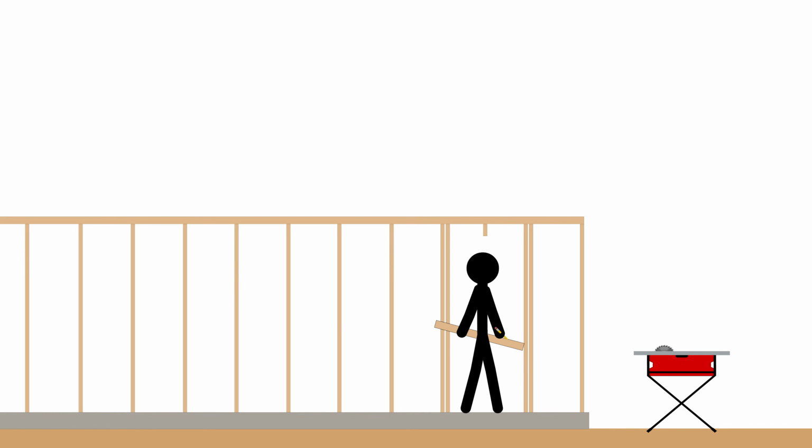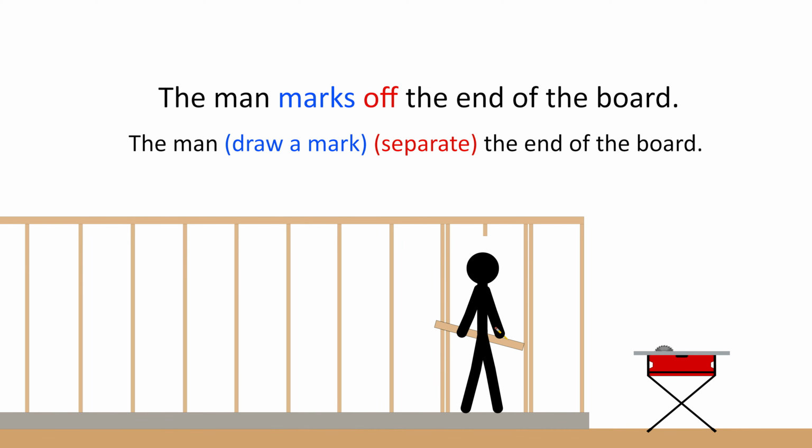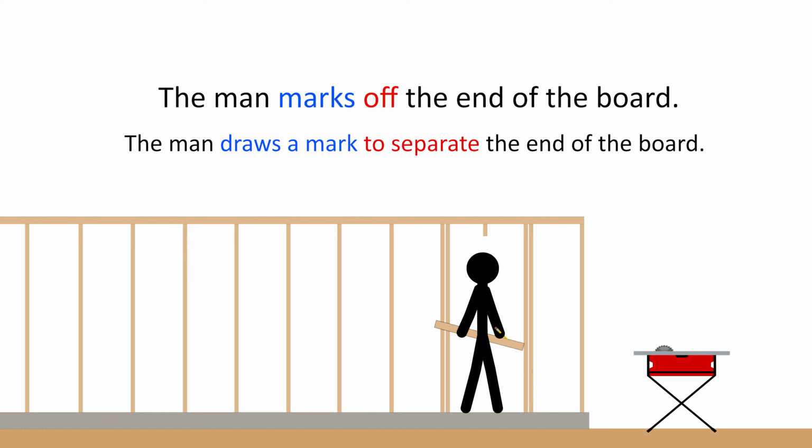How do you think we could describe this? Here, the man draws a mark where the end of the board will be cut. So we can say, the man marks off the end of the board. Marks means draw a mark, and off means separate. So the sentence means, the man draw a mark, separate the end of the board, which just means the man draws a mark to separate the end of the board.